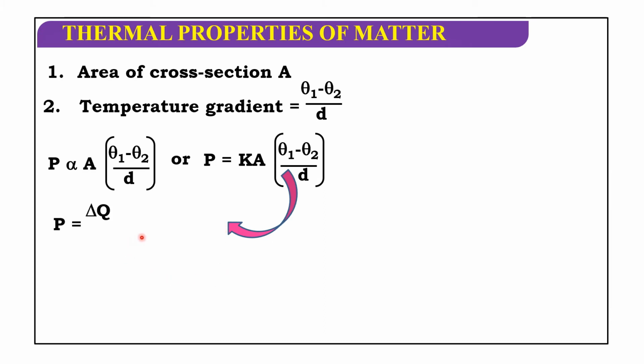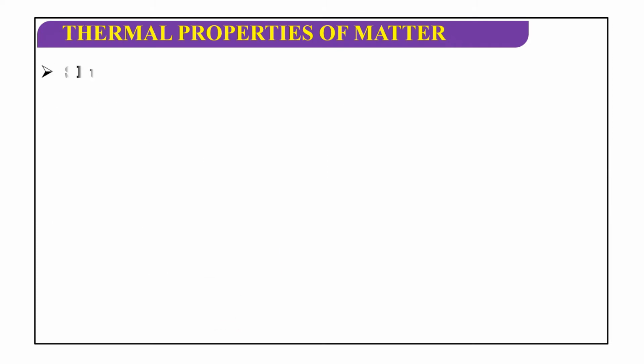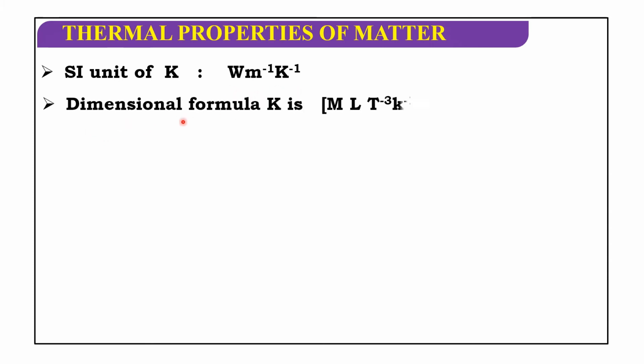P is equal to delta Q by delta T, that is equal to K A (theta 1 minus theta 2) by d. So this can be written as K is equal to (delta Q by delta T) times 1 by A of d by (theta 1 minus theta 2). The SI unit of thermal conductivity is watt meter inverse Kelvin inverse, or watt per meter Kelvin. The dimensional formula of K is M L T power minus 3 K power minus 1.